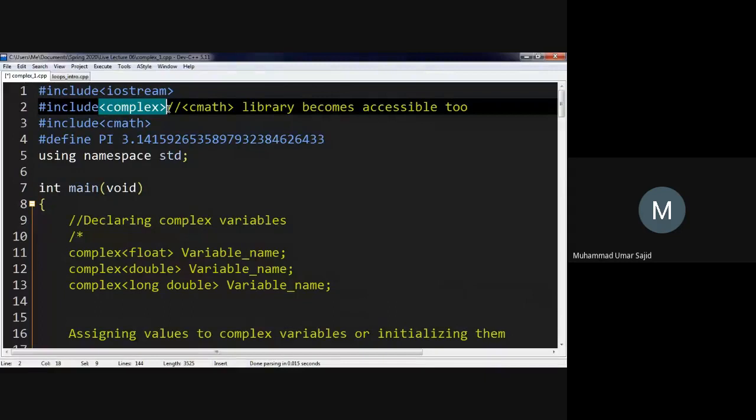So once you have included this complex header file, sir, kindly provide assignment to prepare ourselves for midterm. Assignment to prepare? Beta, ye kya keh rahe ho? No, there is no assignment.